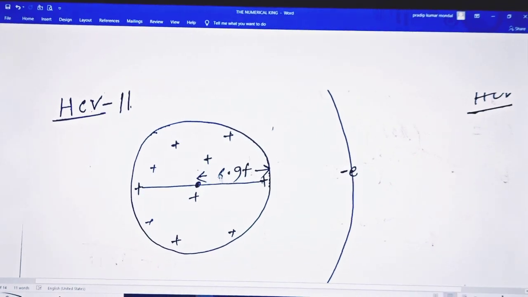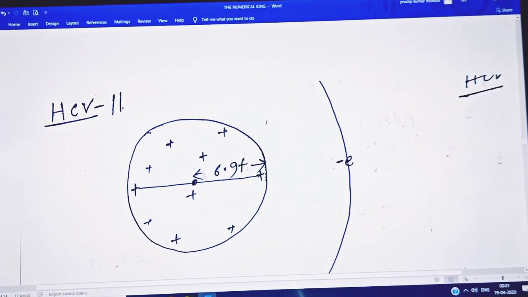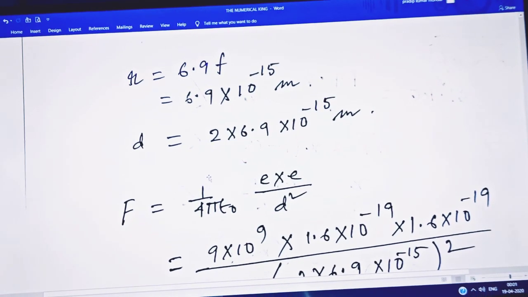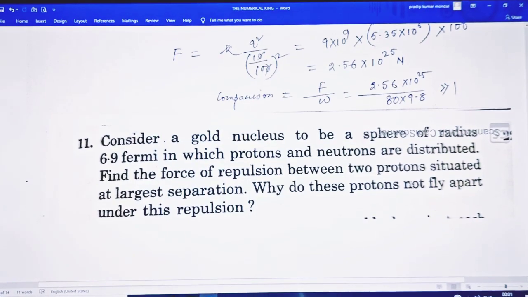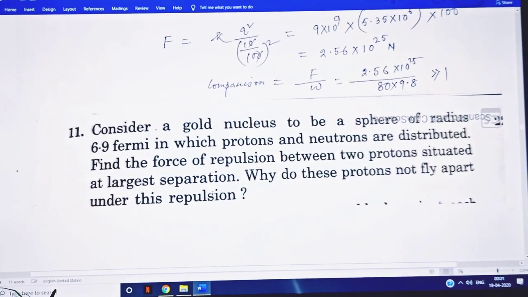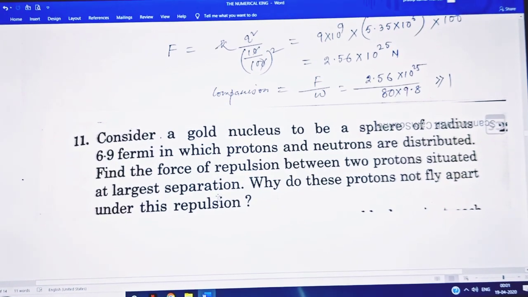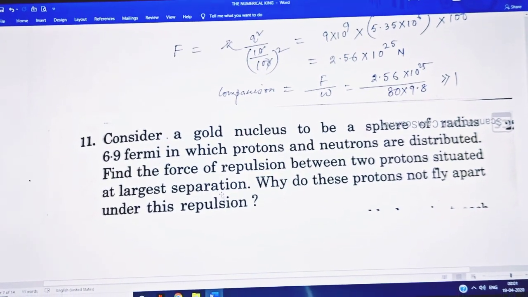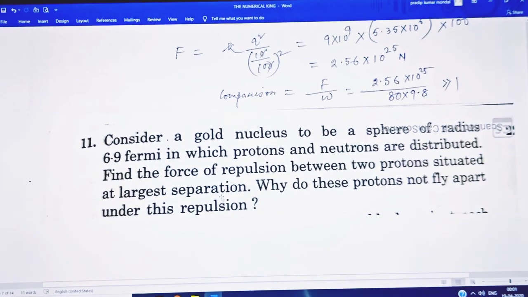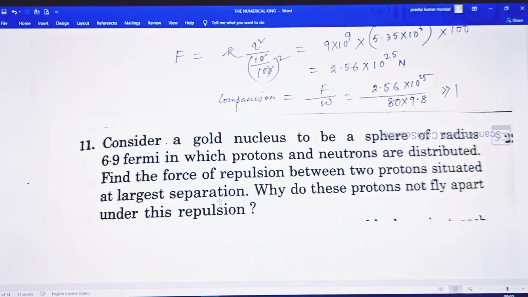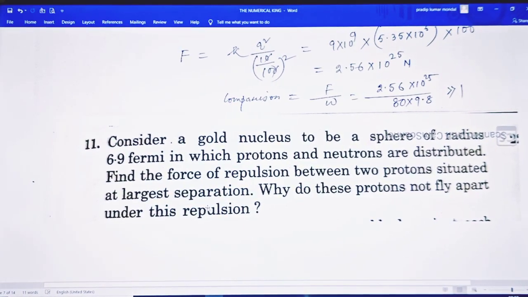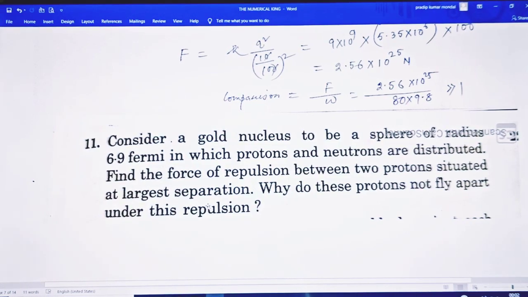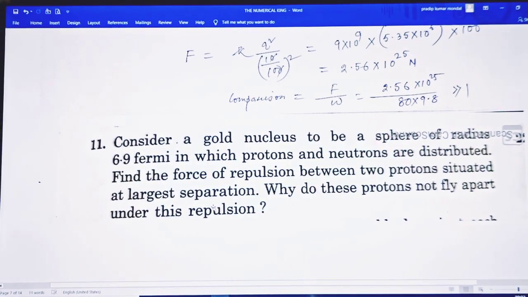So here the distance between the two protons is 6.9 Fermi into 2, and the force is about 1.9 Newton. And the next question: why do these protons not fly apart under this repulsion? Because of this repulsion, actually protons are converted into neutrons, and the mass defect arises, and this mass defect is transferred into binding force. So this is converted into the binding energy of the protons and neutrons.